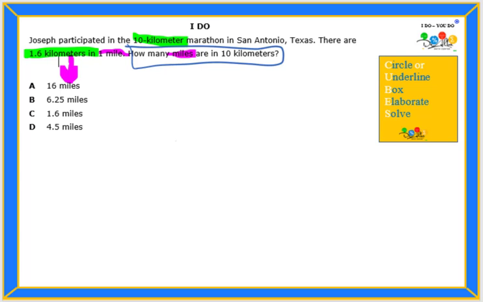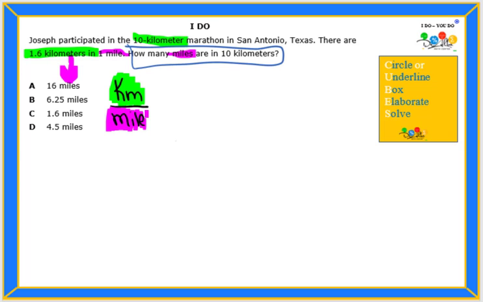So we have an equivalent measure, and we are going to use it to set up our proportion. We have two units of measure that are equivalent to each other. They gave us 1.6 kilometers in 1 mile. So we have kilometers and we have miles. We're going to color code so that we make sure that our proportion is set up correctly. So we want to make sure that the two ratios are set up in the right place.